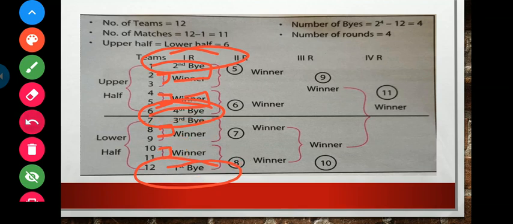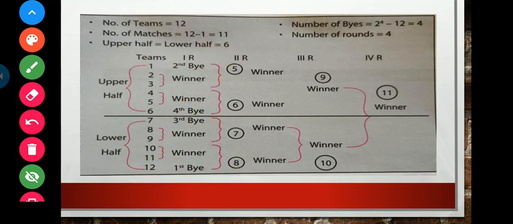In such a way the teams that got the bye are not playing in the very first round. Clear? After that, first round, then second round, third round, fourth round. In such a way we can find the winner. Clear?